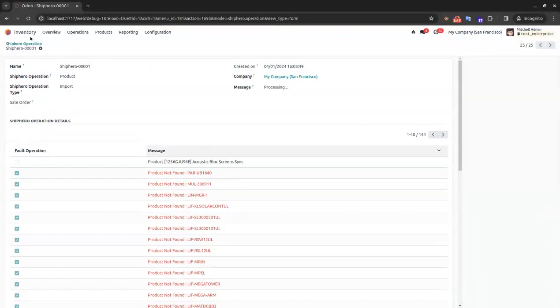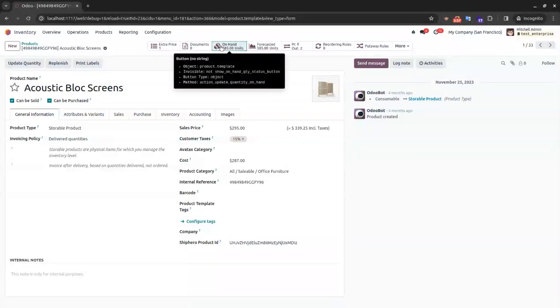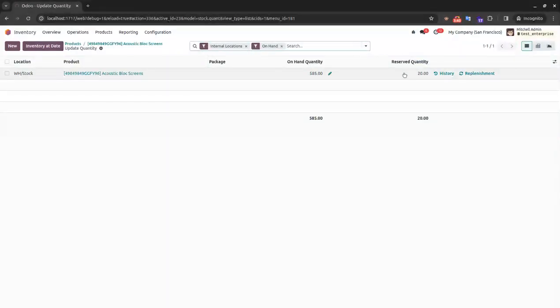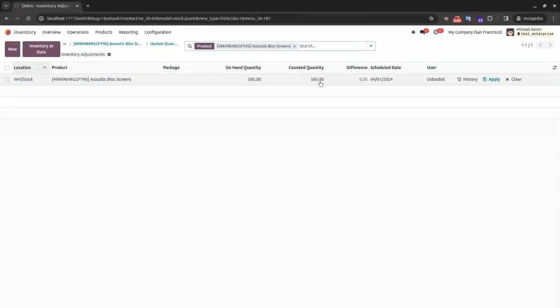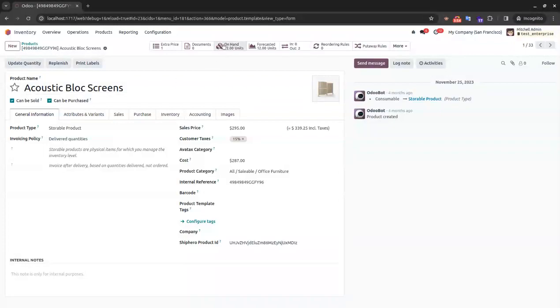Okay. After that, if we go to that product, which is acoustic blocks screen, and see it, you can see that the ShipHero product ID is set in this particular product. Then, for example, if we set a different quantity, for example 12, right now the quantity in this product is 12.